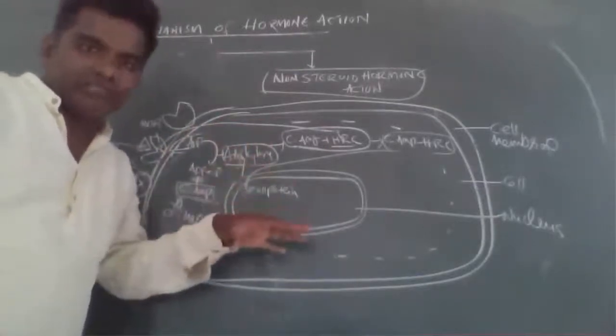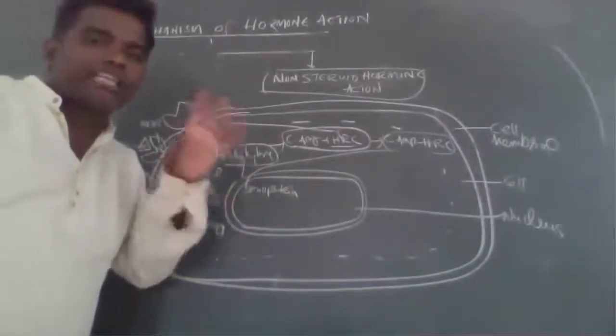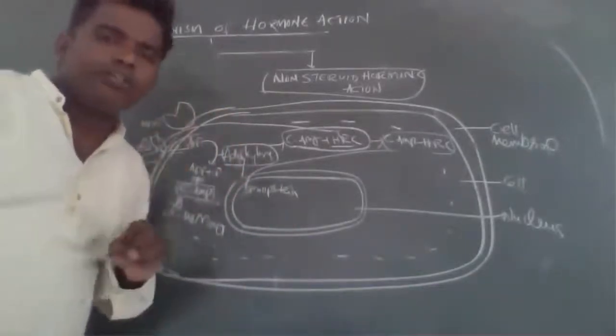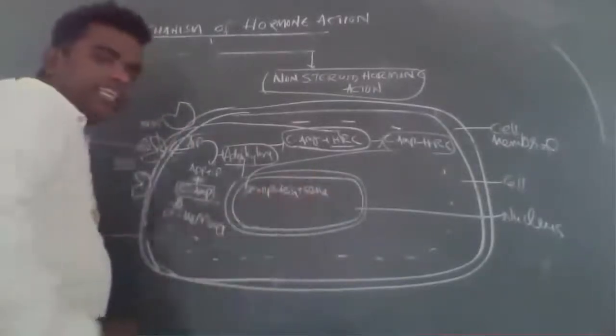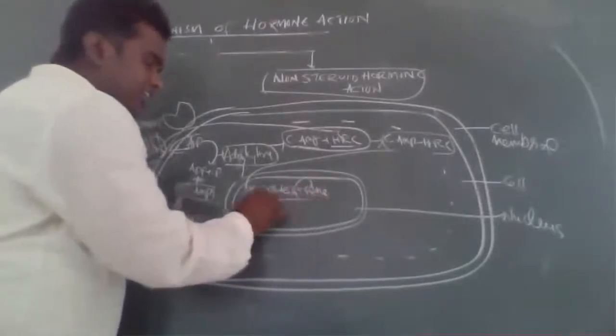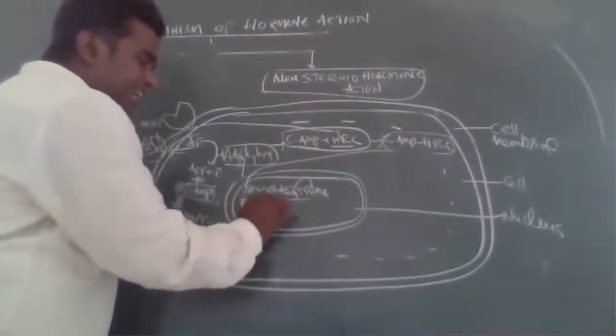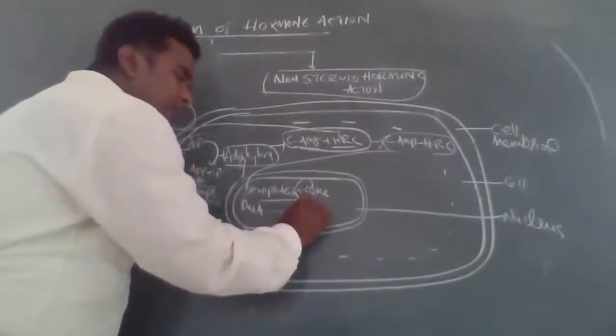The cyclic AMP HRC complex diffuses through the nuclear membrane into the nucleoplasm and is converted into a small protein.